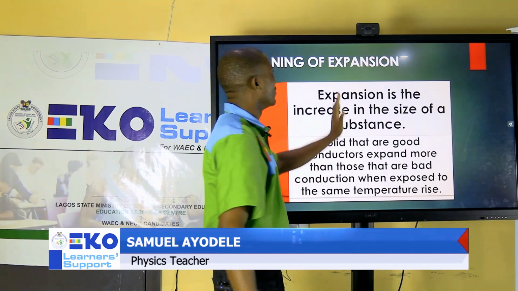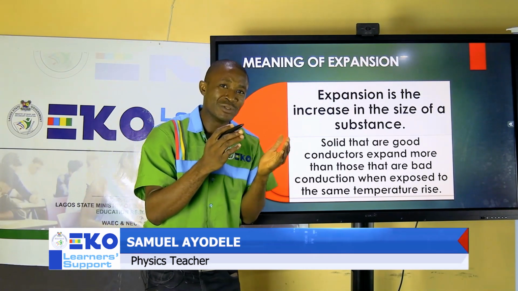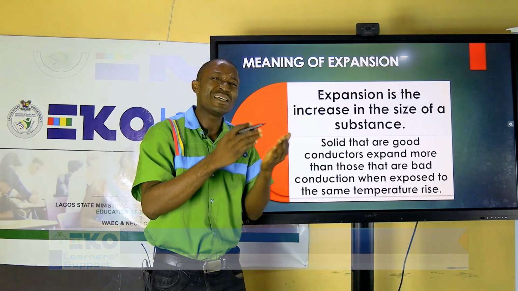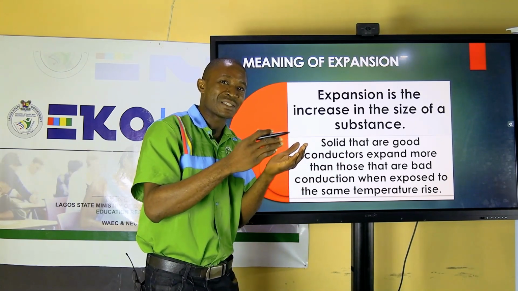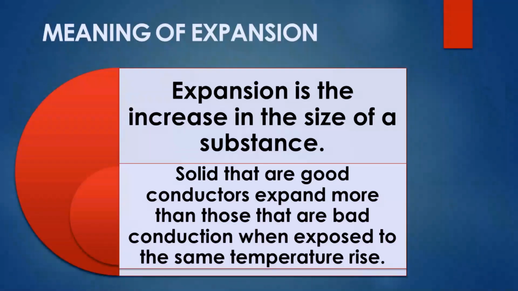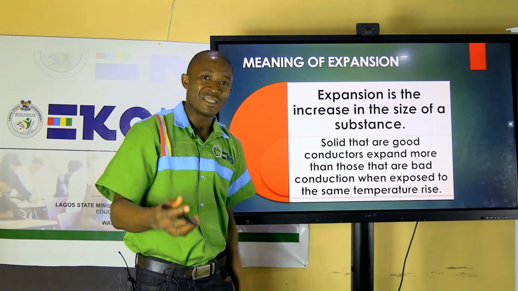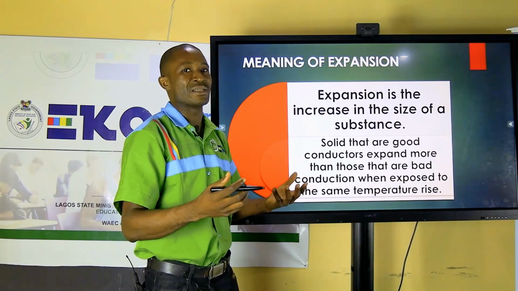Now, the word expansion. When we say expansion, what does it mean? It means increase. It means it has left the initial size, something else has been added to it. So when we say expansion, it is the increase in size of a substance. Generally, when solids are heated, expansion takes place, they increase in size.